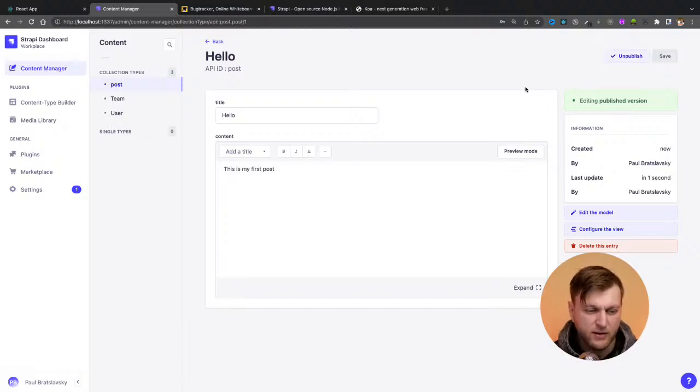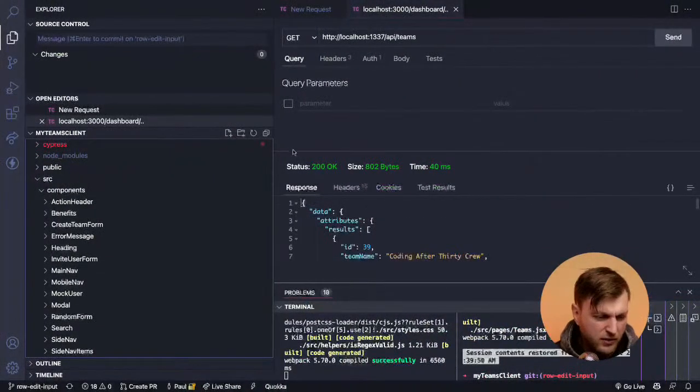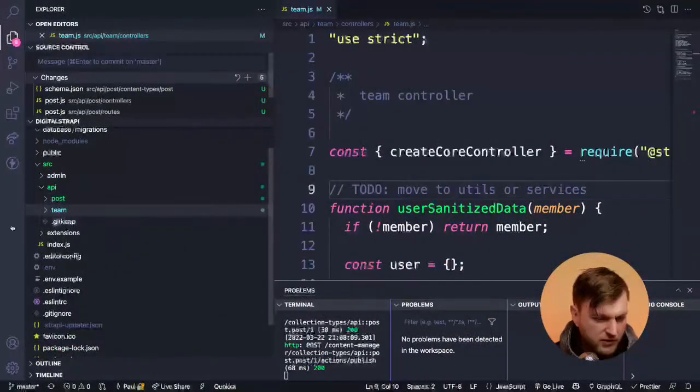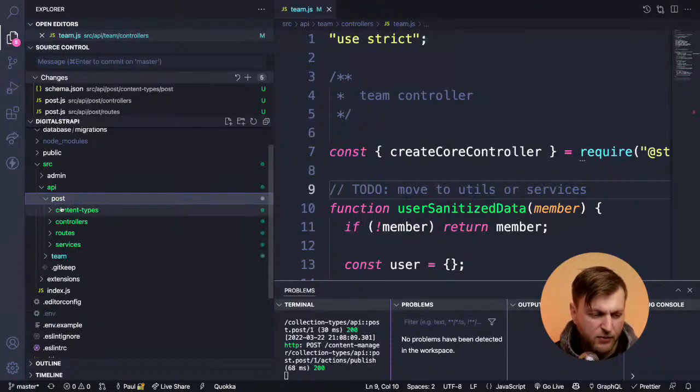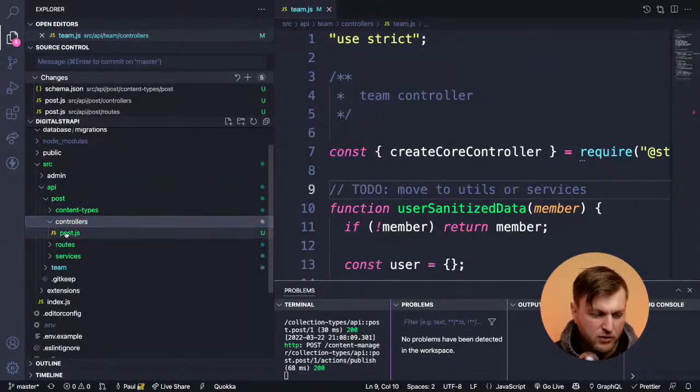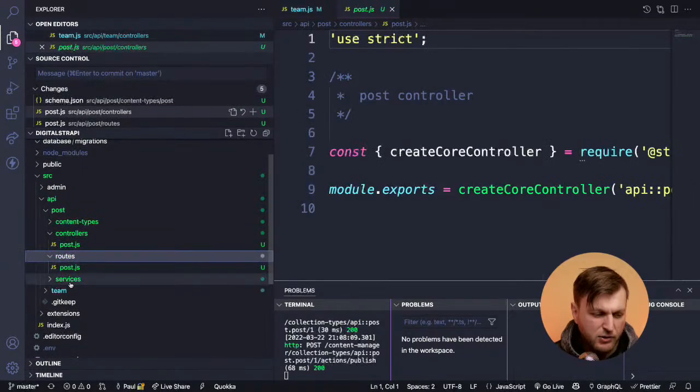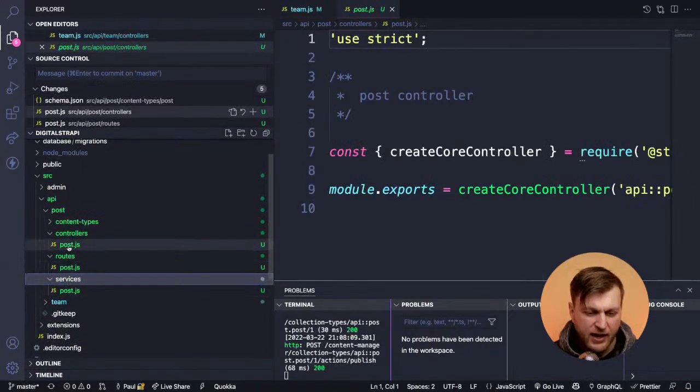And if you don't believe me, let's look at the code here. Before, when I was showing you this example, we only had teams, and now we have posts. And what we have here are our controllers, our routes, and our services. Strapi comes out of the box with create, read, update, and delete functionality. Super easy to use. But what you can do is actually overwrite controllers.